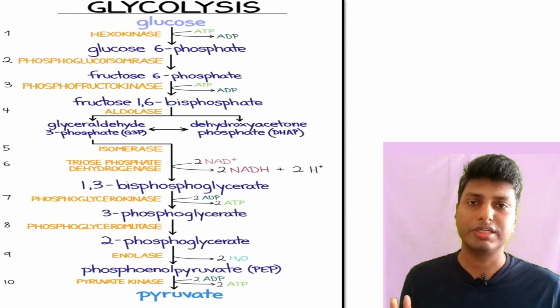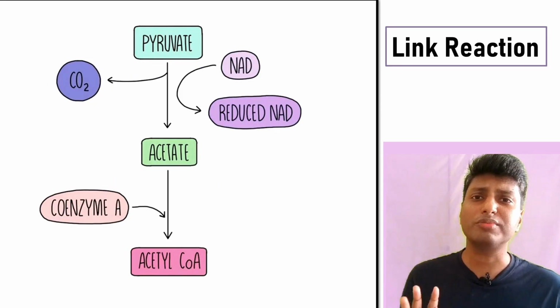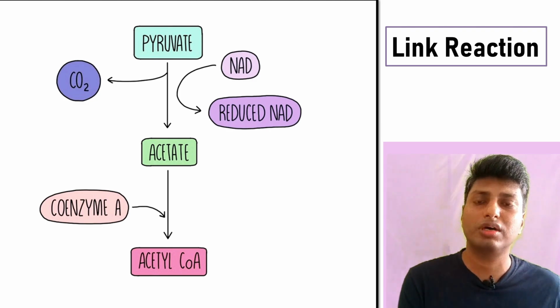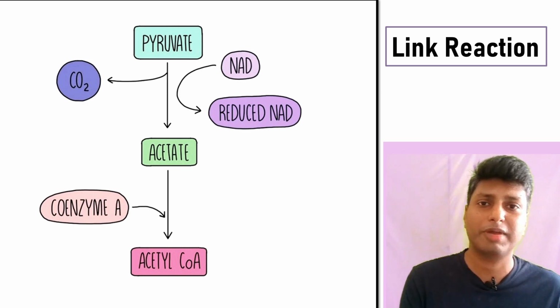So now, dear students, comes the very important step, that is nothing but the link reaction. Now we can understand the link reaction very easily. So we know that now in the cytoplasm two molecules of pyruvate are going to be formed. Now what happens next is, these pyruvate molecules enter inside the mitochondria.